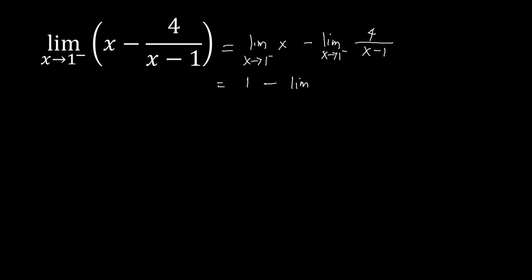X as x approaches 1 coming from the left side. So meaning, once you try to plug in values that are closer to 1 from the left side, that would lead to a 1 as well on the limit. Now, minus the limit of 4 over x minus 1 as x approaches 1 coming from the left side.